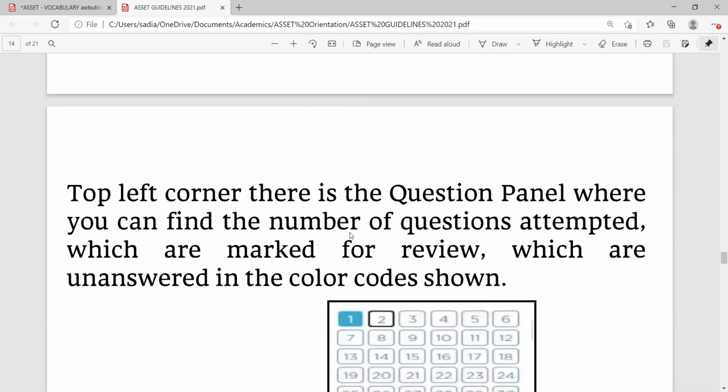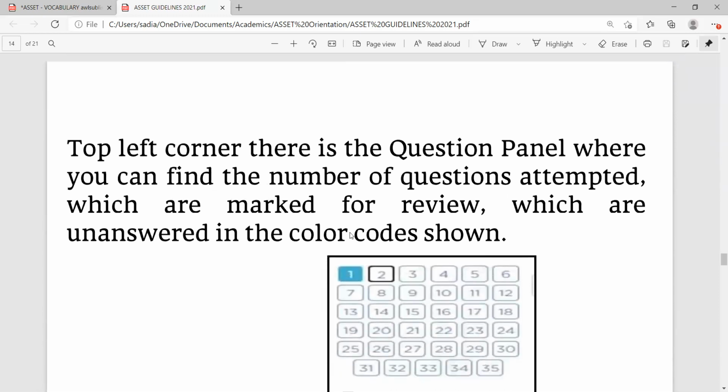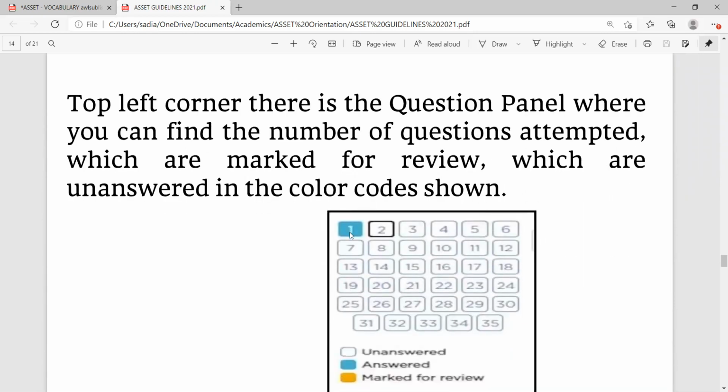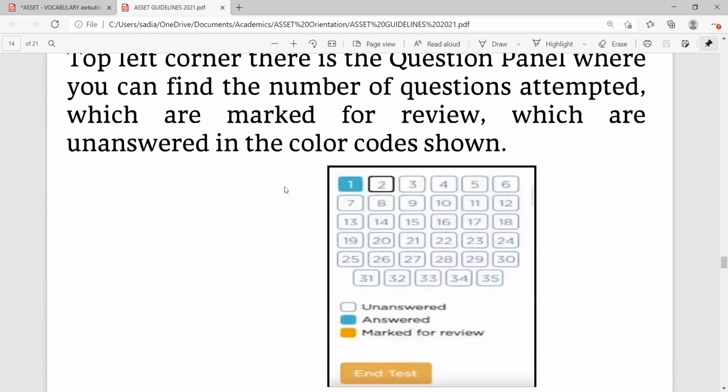On the left corner, there's a question panel where you can find the number of questions attempted, which are marked for review, and which are unanswered, in the color codes shown. For example, this blue means you have answered it. White means you have not yet answered it. And yellow, if you have clicked on mark and it becomes yellow, it will show marked for review. That means you can come back to it and have a look at it.